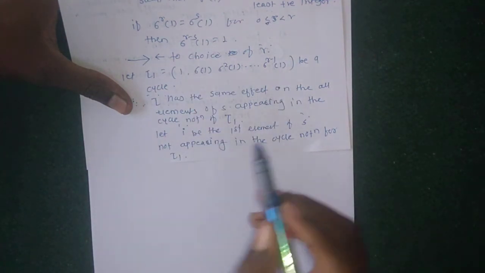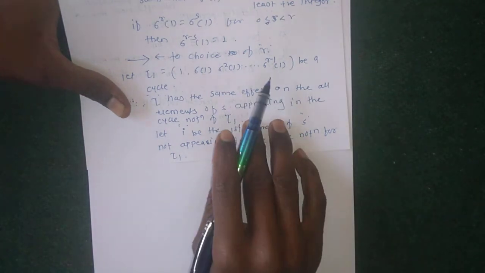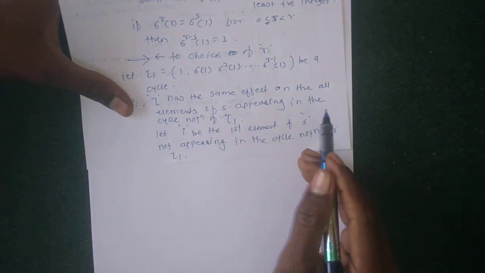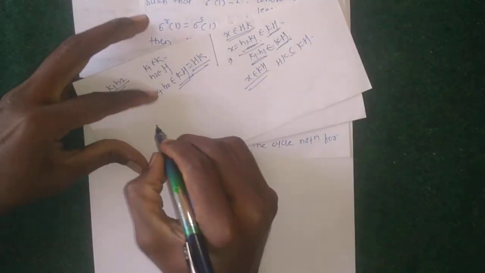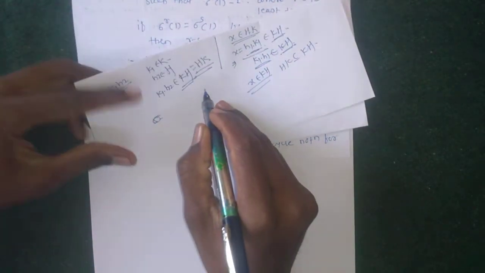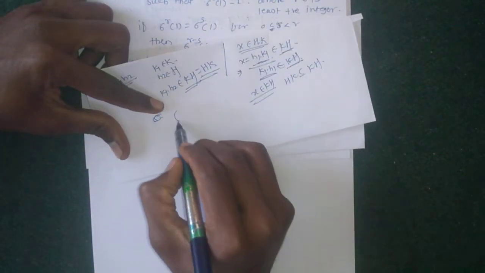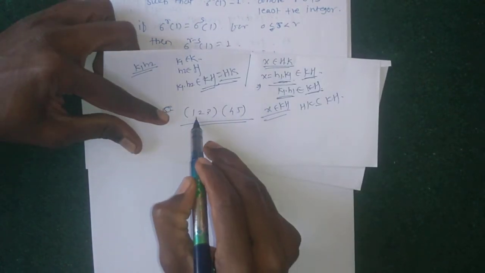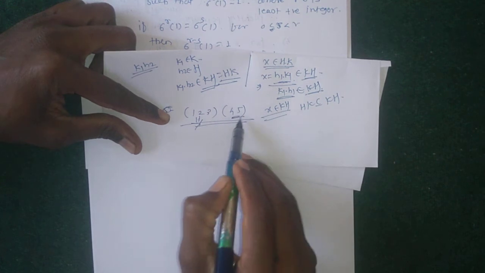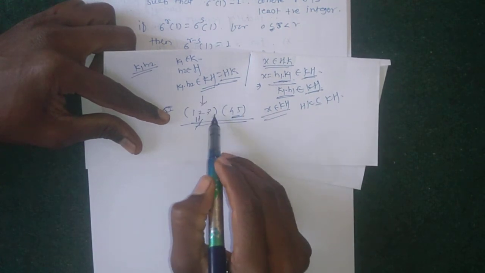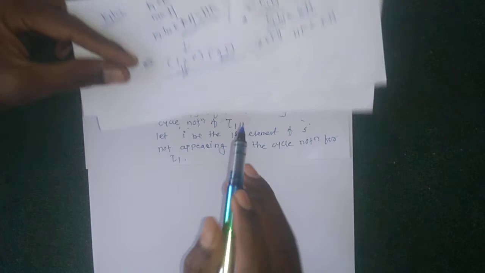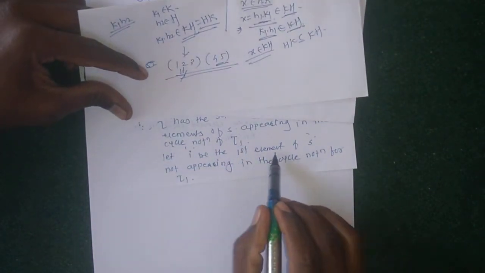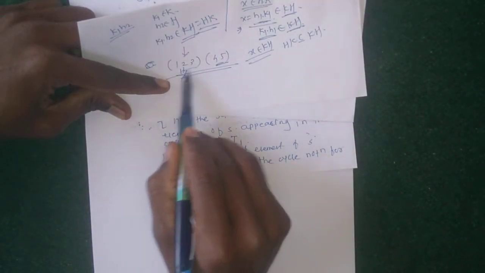But suppose one of the elements is not contained in that cycle. For example, with 1, 2, 3, 4 and 5, suppose this cycle does not contain 4 and 5. So suppose I is the first element of S which is not appearing in that cycle.